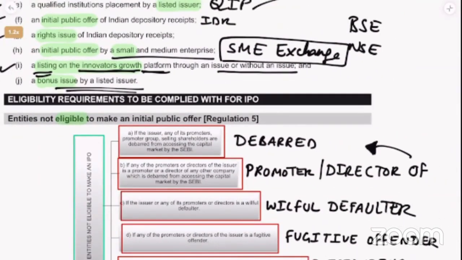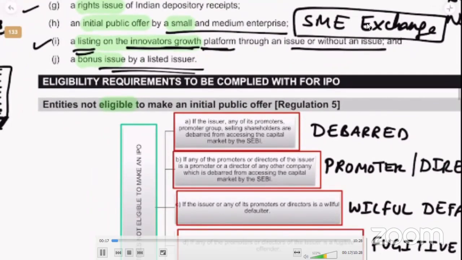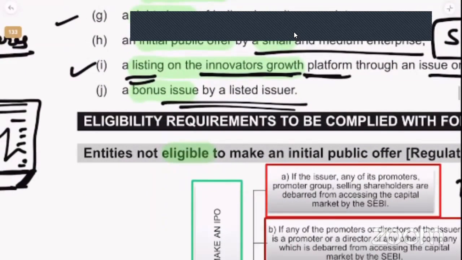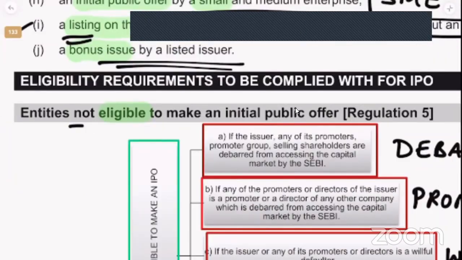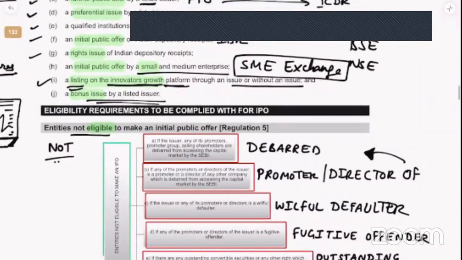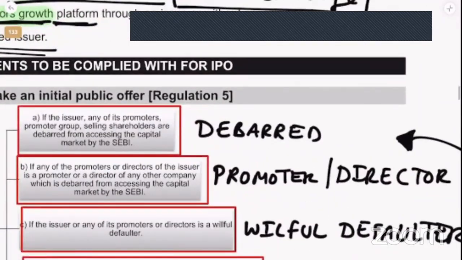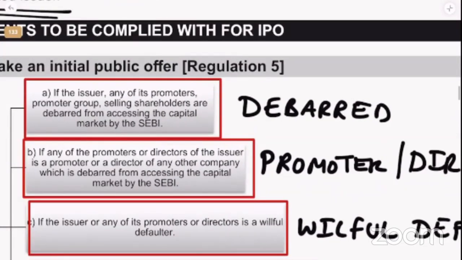So first we will understand entities which are not eligible. Then we can go to which are eligible. Alright. So if you look at it, entities which are not eligible, the first category is entities which are debarred.